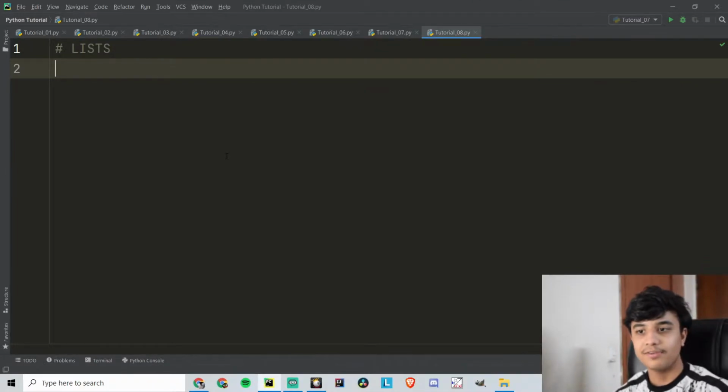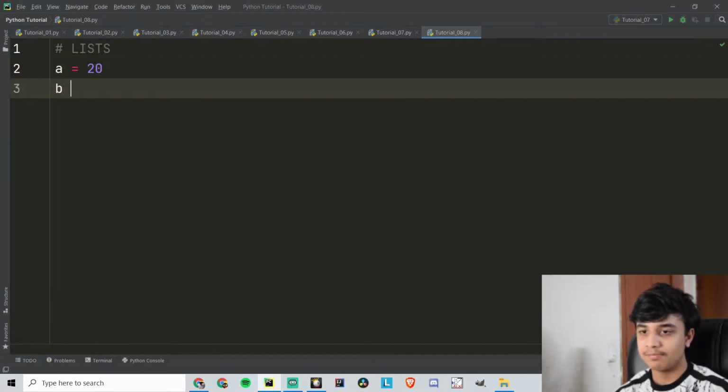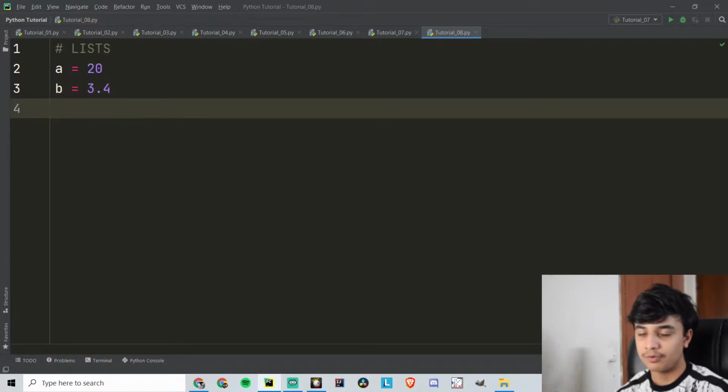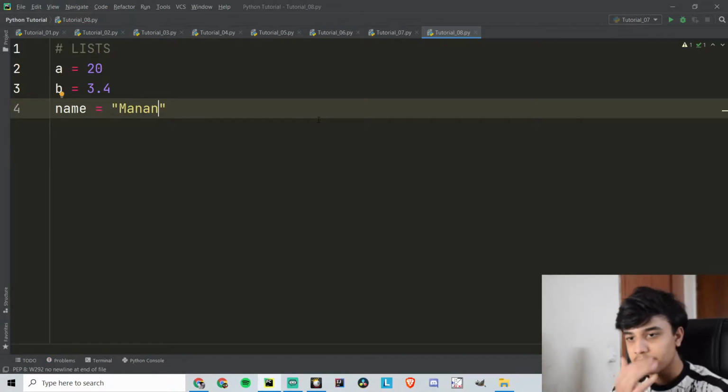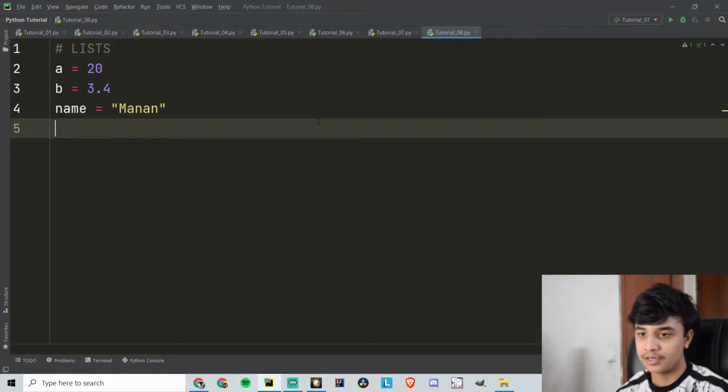So right here I have set up my new Python file with the comment of list. So we know that we can declare a variable, say a, and then we can equate it to, let's say, 20, and then we have b, which is equal to, let's say, a float number of 3.4, and then we can say a name string, which is Manan. So this is how we can make variables of different data types.